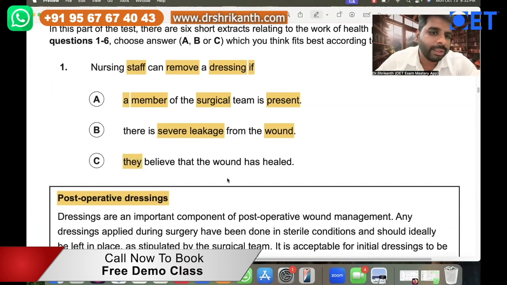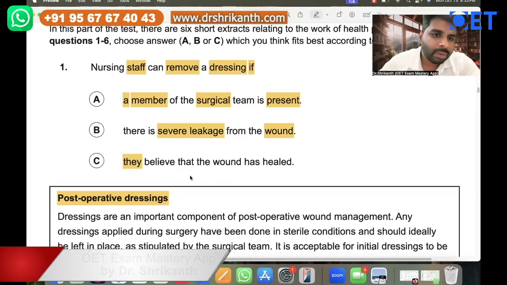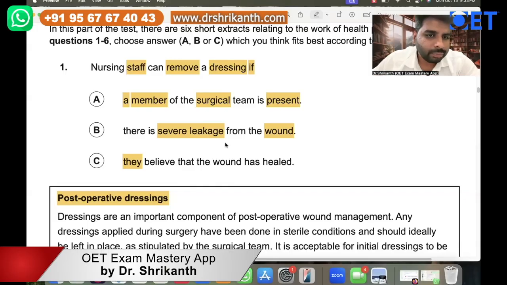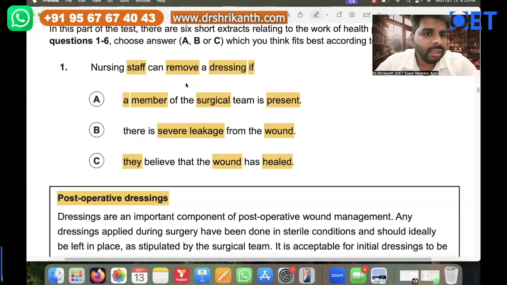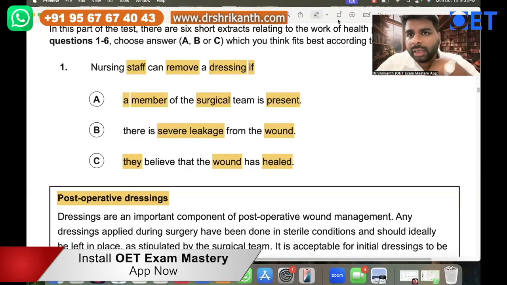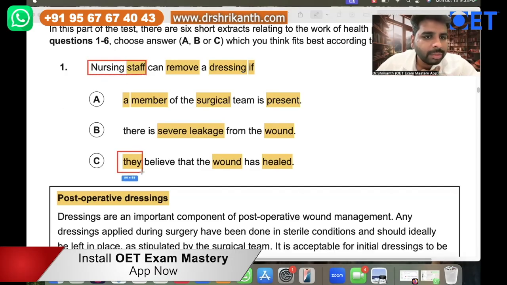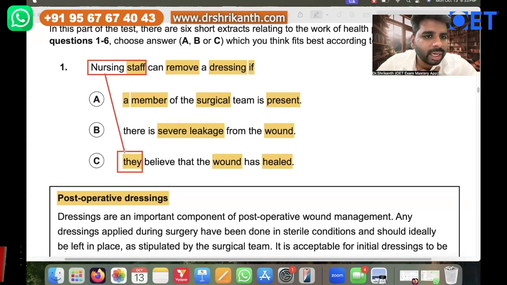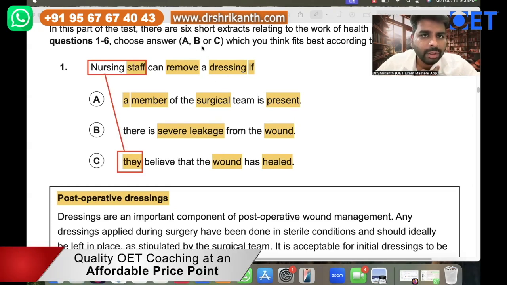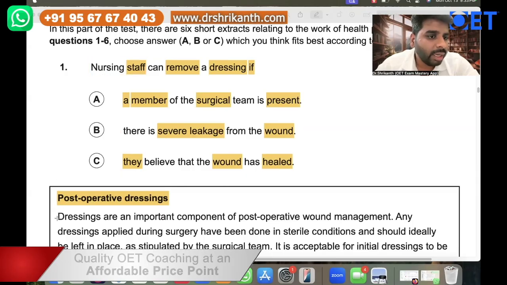Now, who is they over here? Who is this they? Can anyone type the answer in the chat box? So who's this they? Yeah, the nurse, right? So the nursing staff is basically being referred to by the pronoun over here. So this is the connection over here. Very good. The nursing staff. Very nicely done. So sometimes the OET is very lazy. They will use these types of words and you have to understand what those words are referring to.